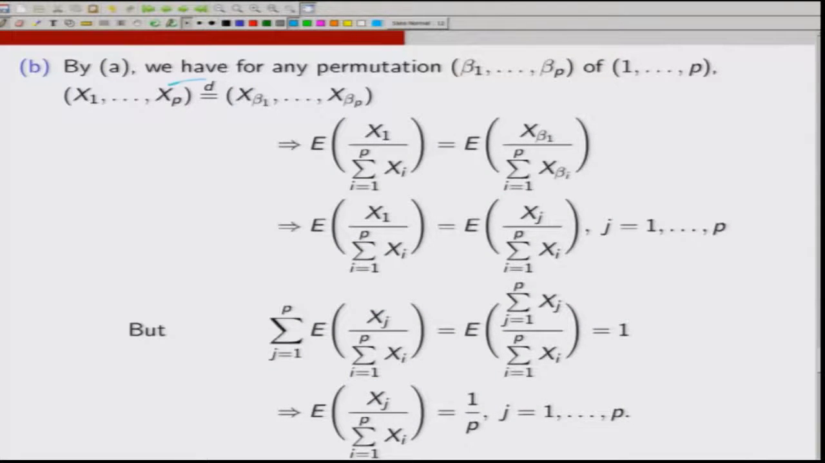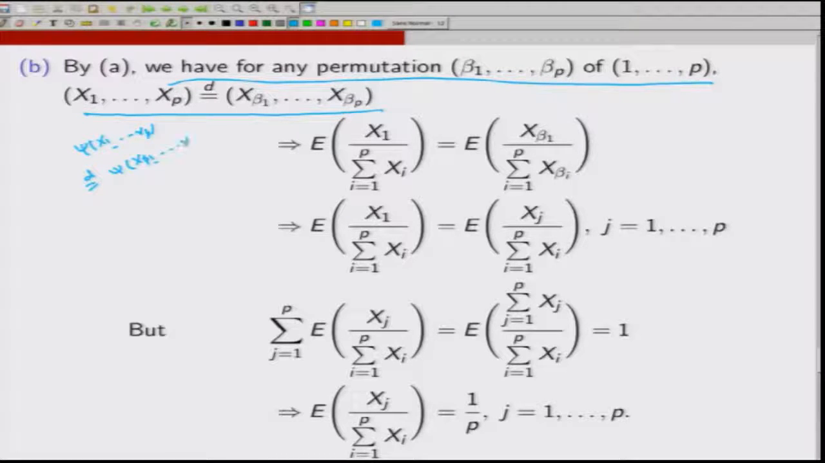By A, we have for any permutation beta 1, beta 2, ..., beta p of 1 to p, (x1, x2, ..., xp) has the same distribution as (x beta 1, x beta 2, ..., x beta p). So, that means any function of this would have the same distribution as psi of (x beta 1, x beta 2, ..., x beta p).